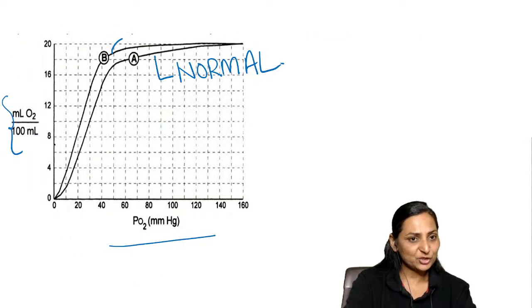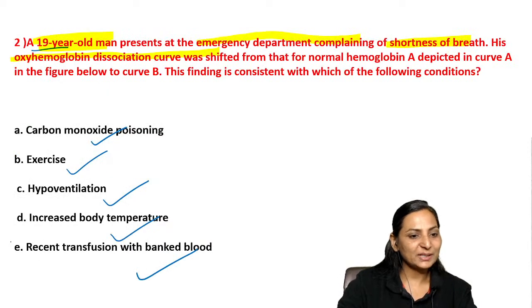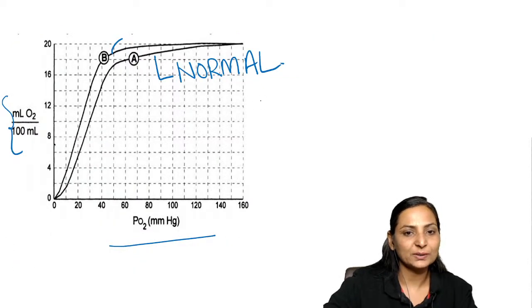देखो लेफ्ट शिफ्ट है, ए वाला बी के तरफ चला गया है. What is the answer? OK, so the correct answer over here is not A, it is not carbon monoxide poisoning, it is a history of recent blood transfusion.